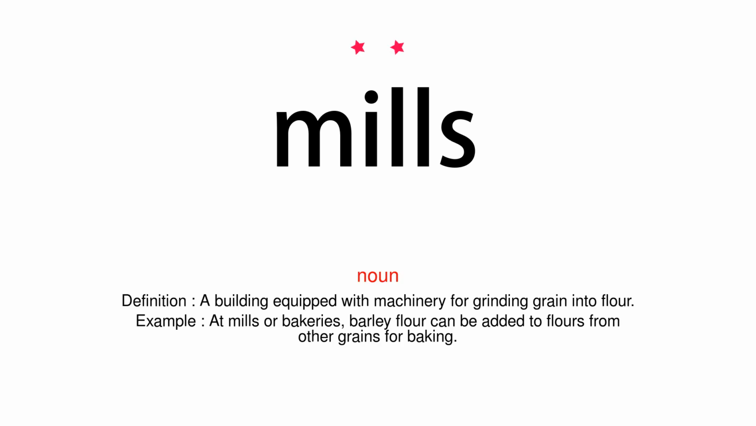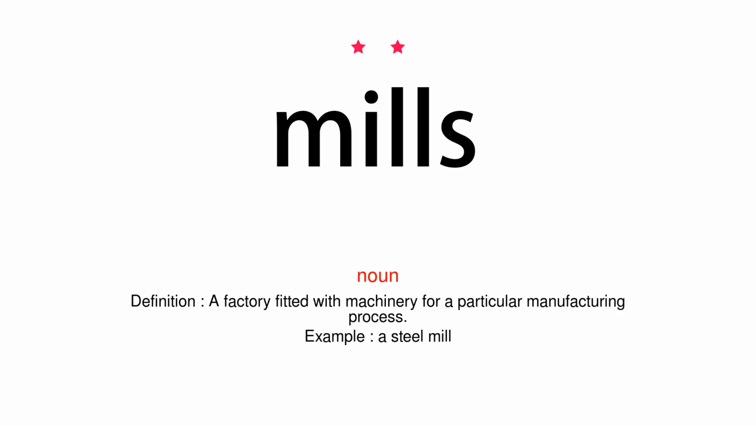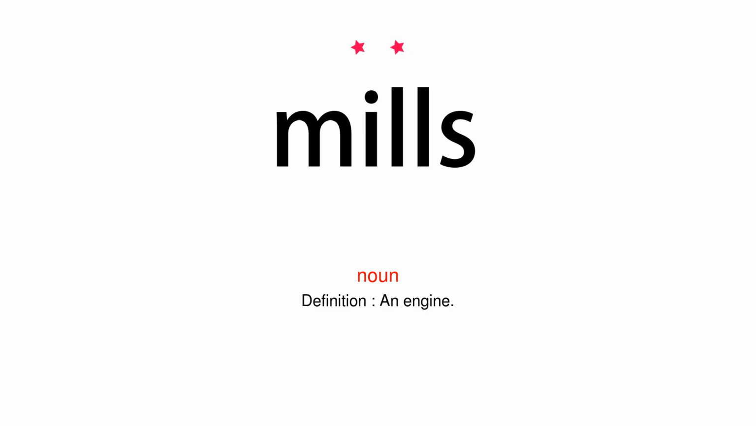Noun. Definition: a building equipped with machinery for grinding grain into flour. Example: at mills or bakeries, barley flour can be added to flours from other grains for baking. Noun. Definition: a factory fitted with machinery for a particular manufacturing process. Example: a steel mill.